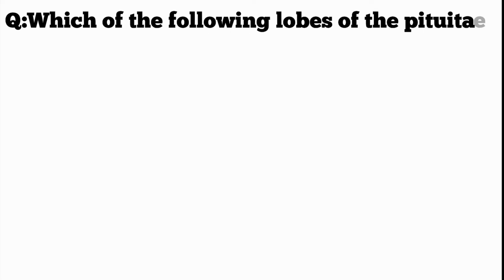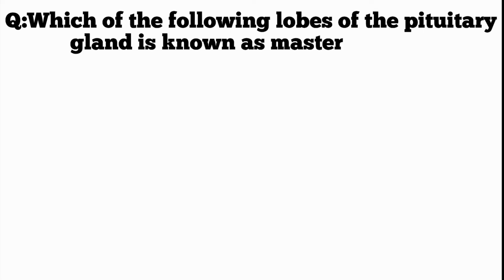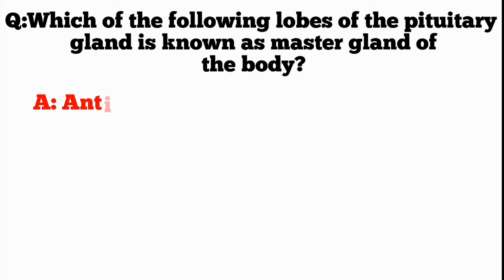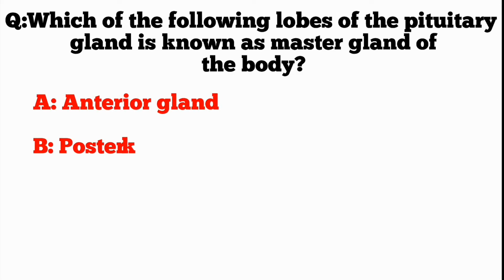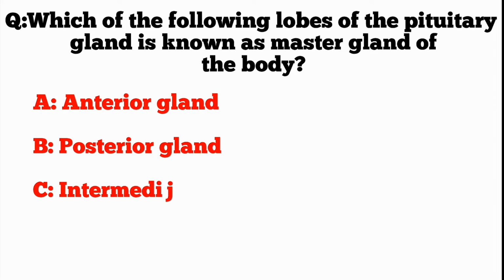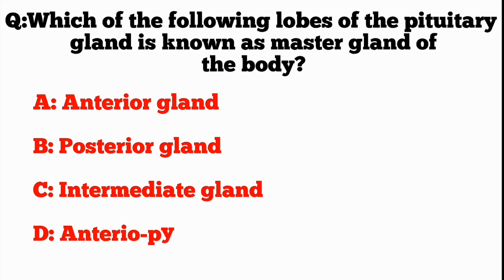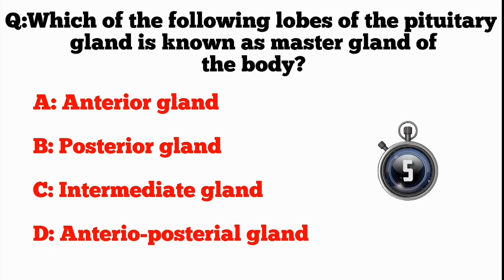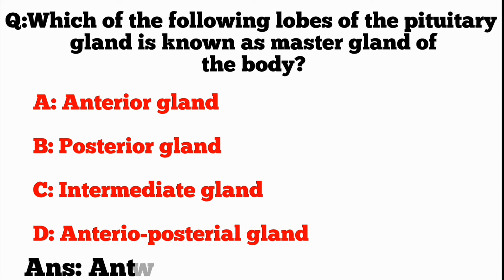Q. Which of the following lobes of the pituitary gland is known as master gland of the body? A. Anterior gland. B. Posterior gland. C. Intermediate gland. D. Anterior posterior gland. ANS. Anterior gland.